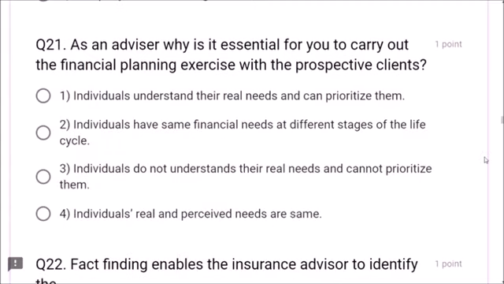Next, question number 21. As an advisor, why is it essential for you to carry out the financial planning exercise with the prospective clients? Individuals do not understand their real needs and cannot prioritize them, that is the correct answer, friends. That is why an insurance advisor must carry out the planning exercise with the prospective clients.